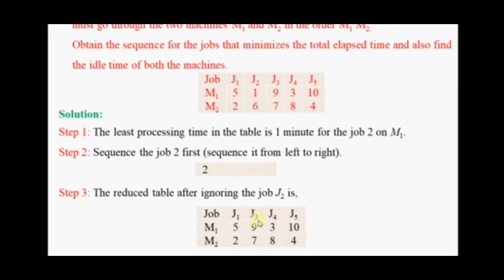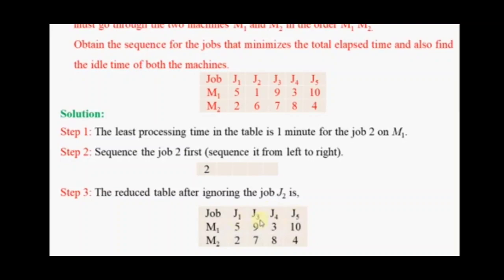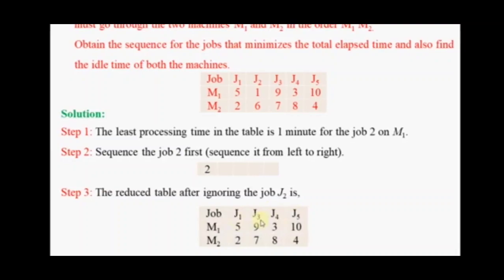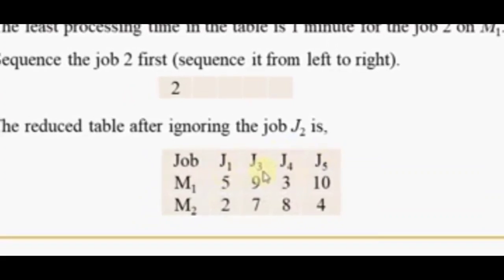Now the next step is, after doing the first sequencing of job 2, eliminate that particular job 2 from further sequencing, and then the reduced table is written. You can see here, this is the reduced table. In this, J2 is not there because we already did the sequencing for J2.